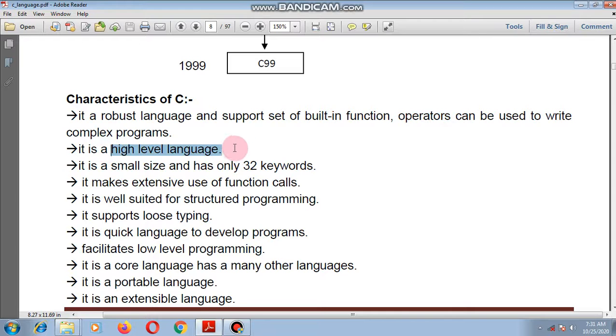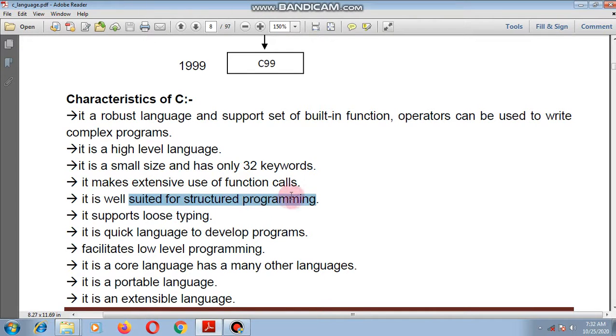It is a high-level language, and C language is small in size, meaning it only supports 32 keywords. It makes extensive use of function calls, meaning user-defined functions or library functions.